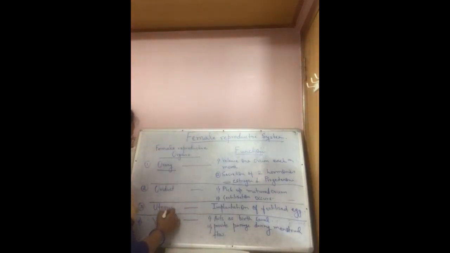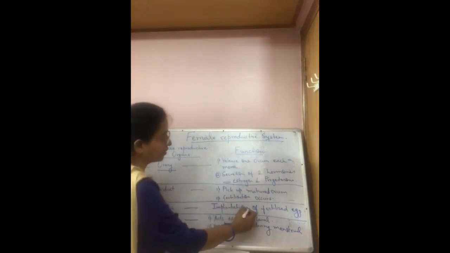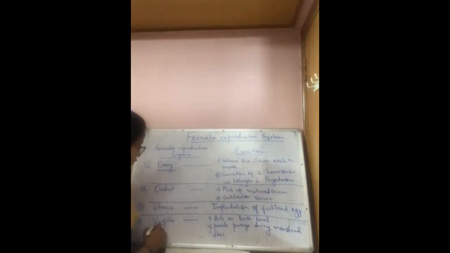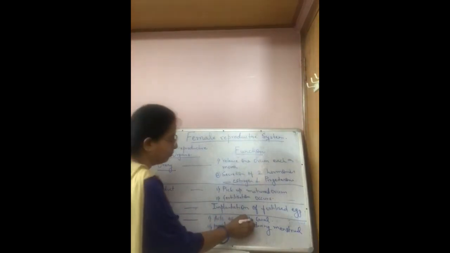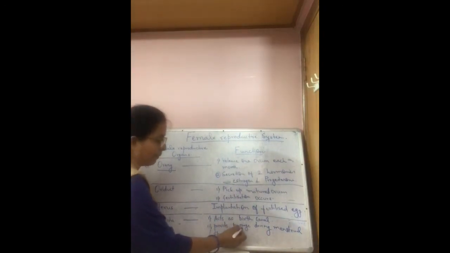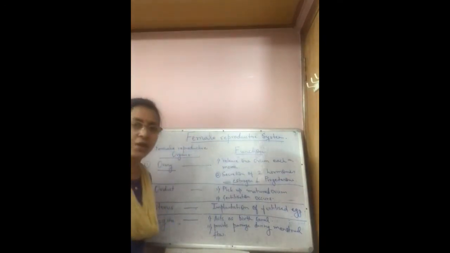Now come to the uterus. Uterus prepares wall for fertilization. That's why implantation of fertilized egg occurs. Now come to the vagina. If fertilization occurs, it acts as birth canal, and if fertilization does not occur, in that condition it provides passage during menstrual flow.